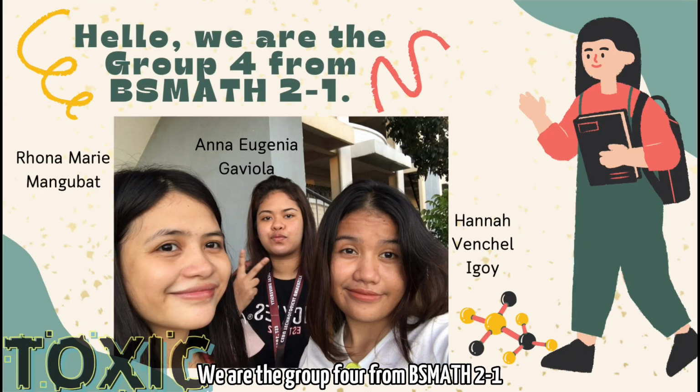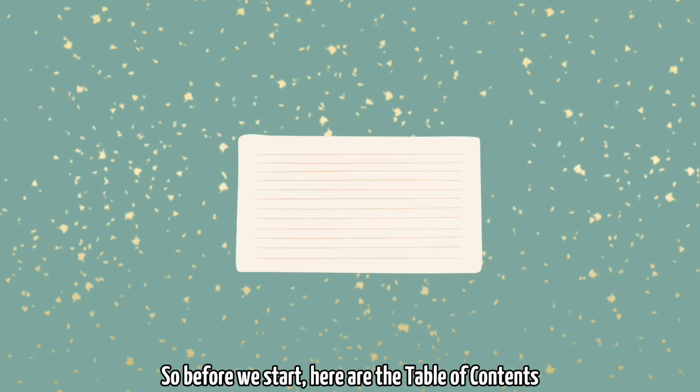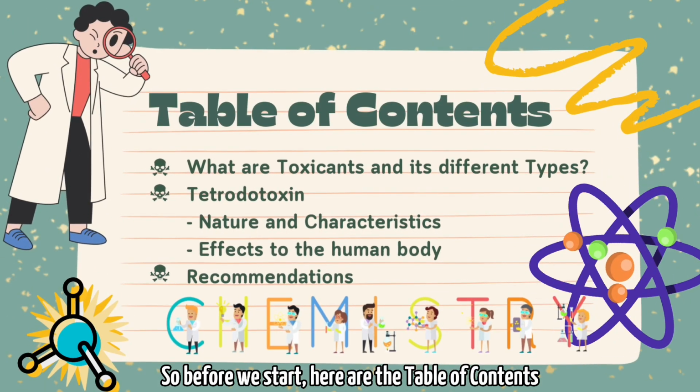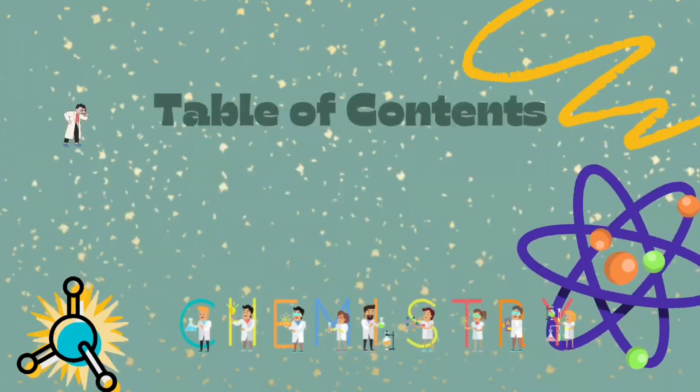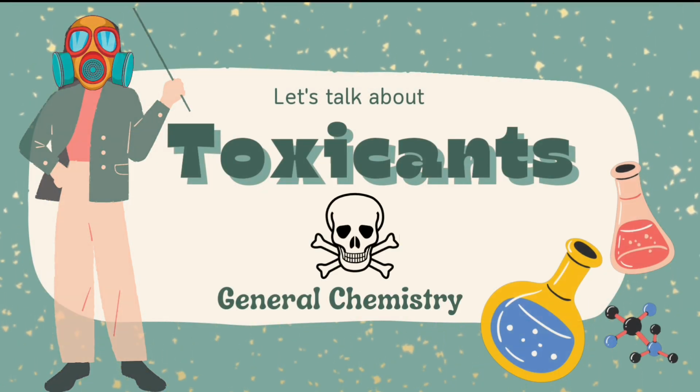Everyone, we are Group 4 from BS Math 1 and our assigned topic is toxicants. Before we start, here is the table of contents. And now we are going to talk about toxicants.